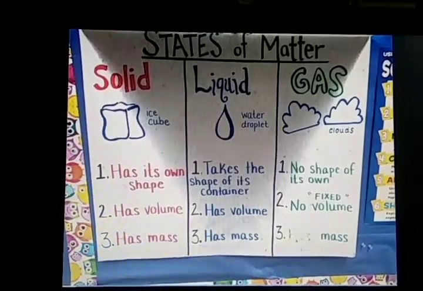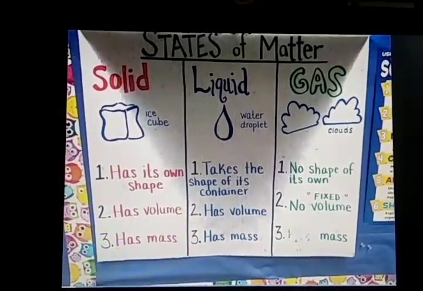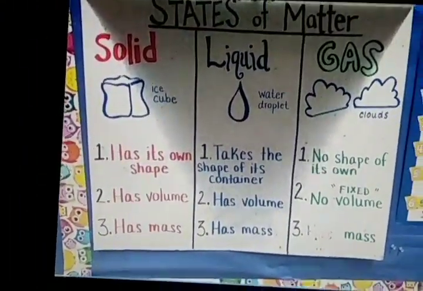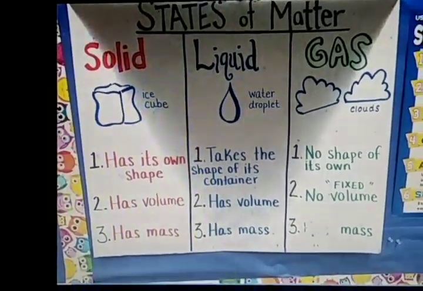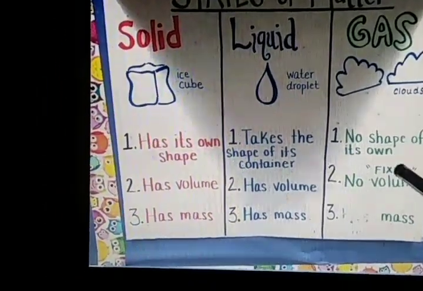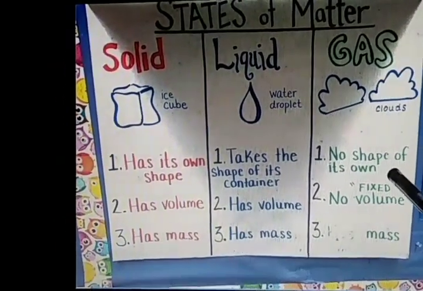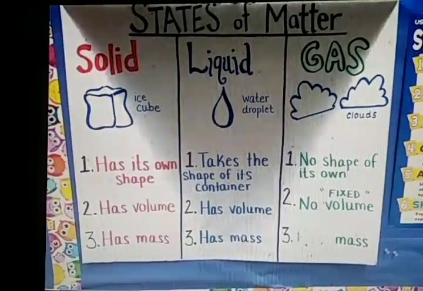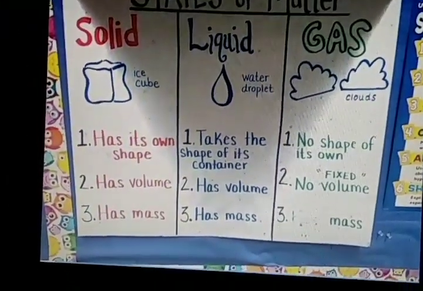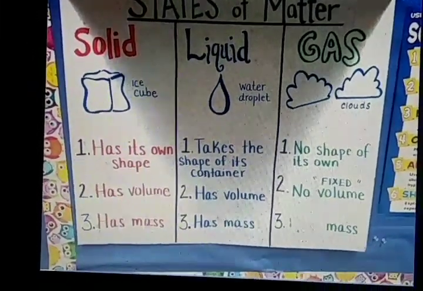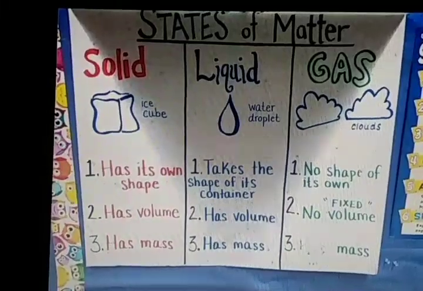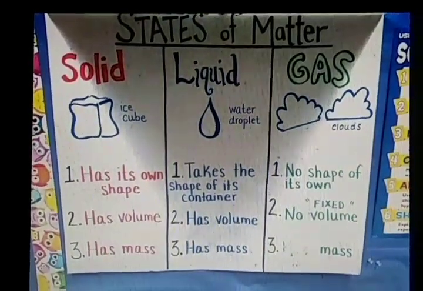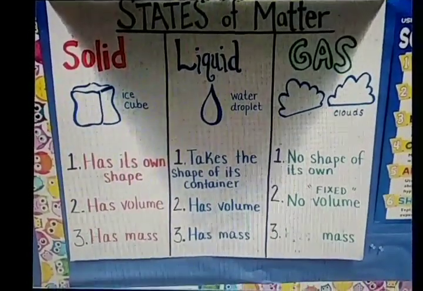So already you have seen basic properties of this matter, that solids have their own shape, whereas liquid takes the shape of container, whereas gases do not have any shape only. And second property is about volume. Volume means it has some fixed amount of volume. It does not mean molecules do not move here and there, and they occupy the same amount of space. So liquid also has volume, but in case of gases, as molecules are so far from each other, they do not have any fixed volume, isn't it?